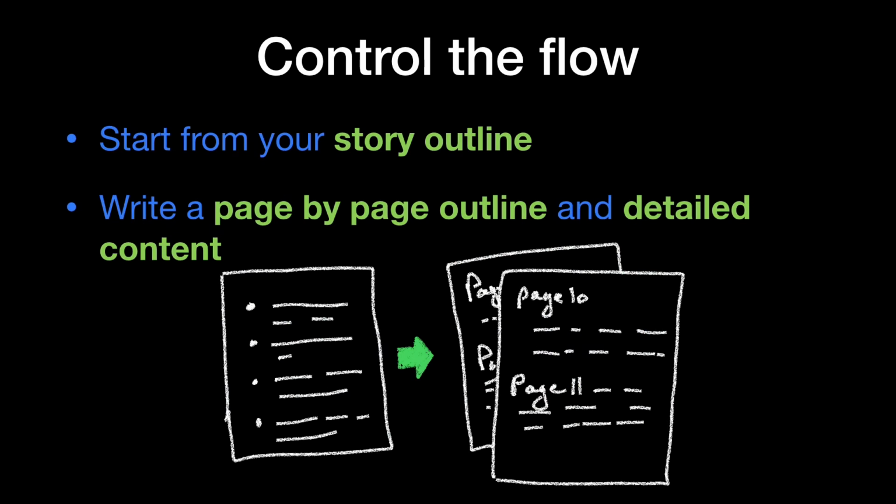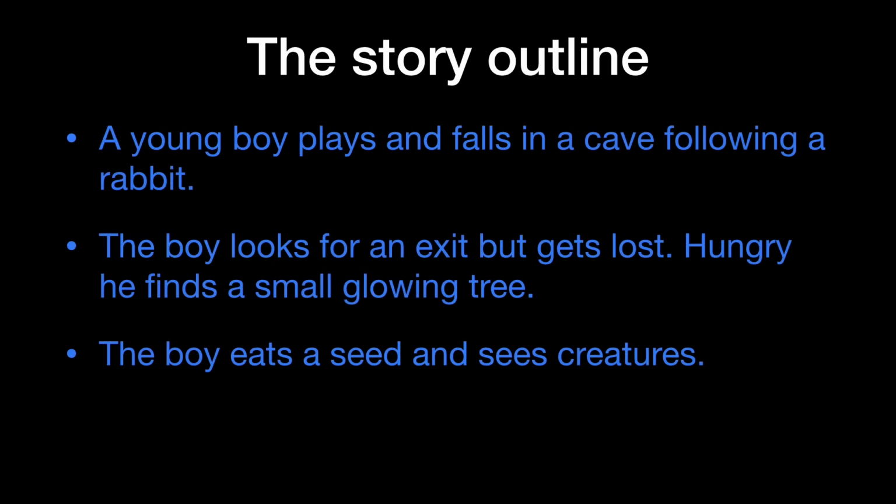To control the flow of the story, we will start from the story outline, then write a page-by-page outline, and finally detail the content. Here is the outline I will take as an example. The hero playing and falling in a cave following a rabbit, then getting lost while looking for an exit. Hungry, he will be finding a glowing tree, and after eating a seed from that tree, he will see creatures.